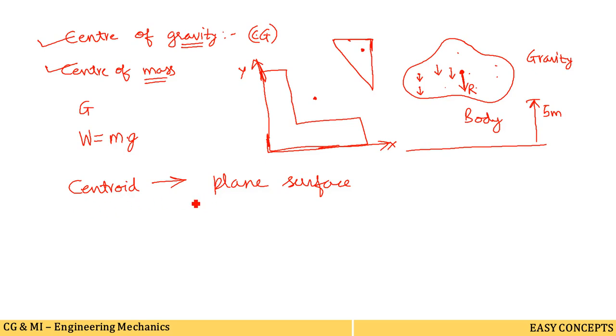Okay, so now let's proceed to the next article, that is the determination of centroid. Actually centroid can be determined by the method of first principle or by integration.